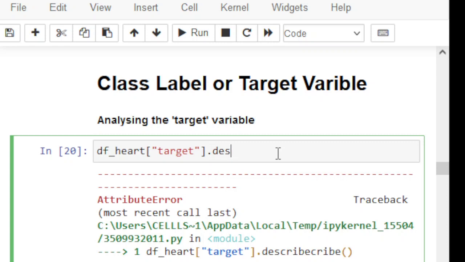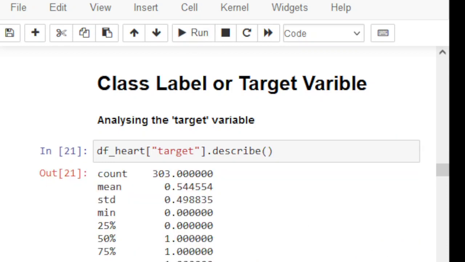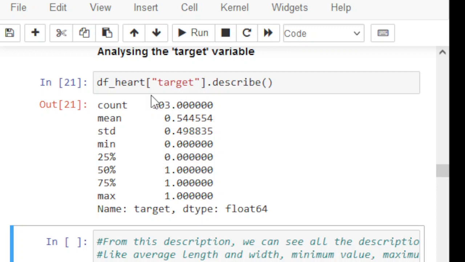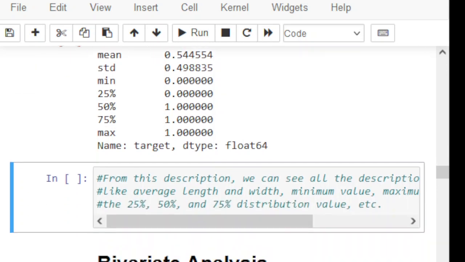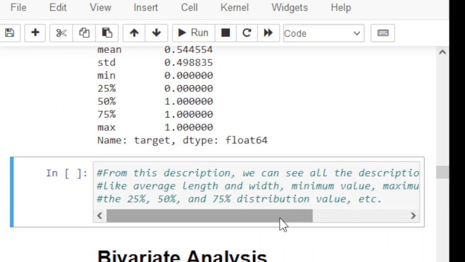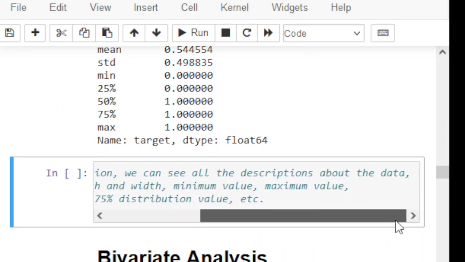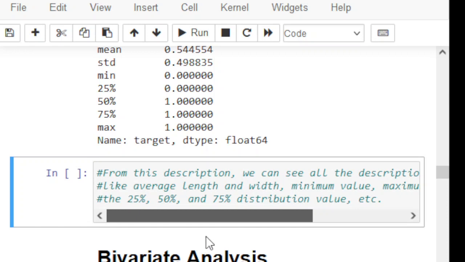Dot describe. If you look at this, the total number of values of the target variable is 303. This is the mean, standard deviation, minimum value, 25 percentile, and so on. From these descriptions, we can see all the descriptions about the data, like average, length, width, minimum value, maximum value, and so on.